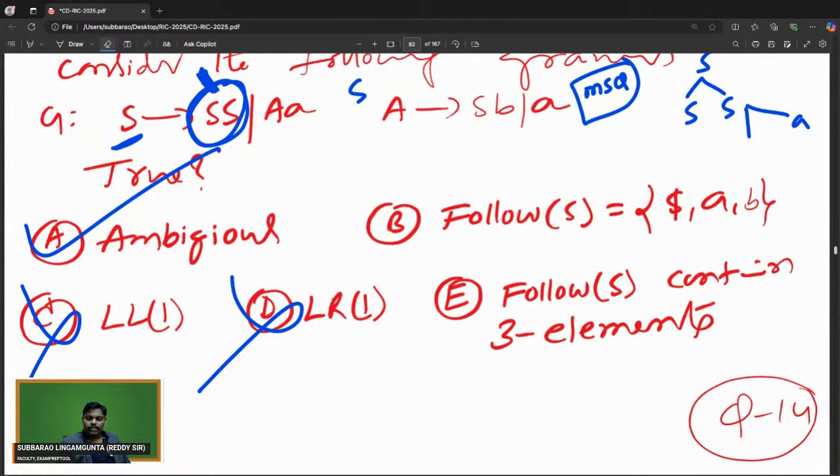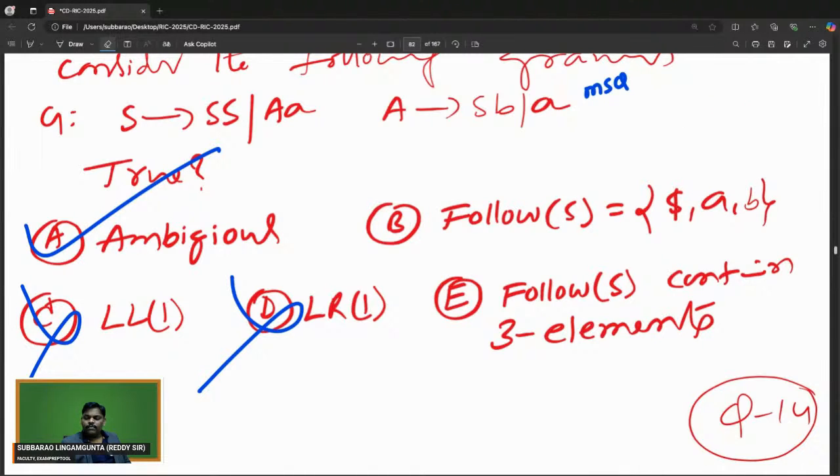In the given grammar, follow of S is what? So I'm checking now. Everyone try to understand. It is the MSQ. I am writing here. So I'm trying follow of S. Let's check one by one. Follow of S: after S, what can be? B.